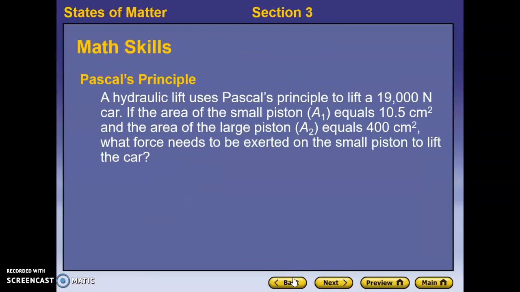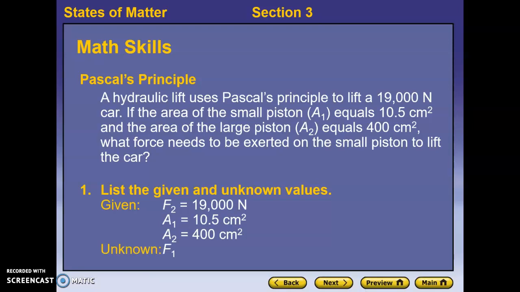So how do we do this? Well, let's apply this to a problem. If a hydraulic lift is going to be used to lift a 19,000 Newton car, and the small piston has an area of 10.5 square centimeters, and the large piston has an area of 400 square centimeters, we can find the force that we need to exert on the small piston to lift that car. We know our out force, or our new force, is going to be 19,000 newtons.